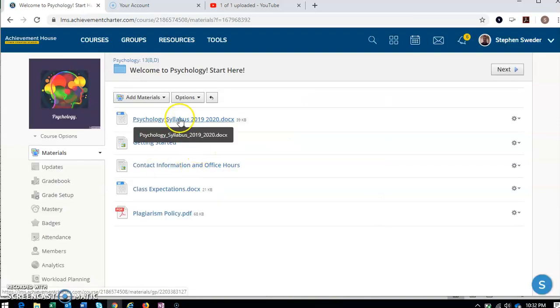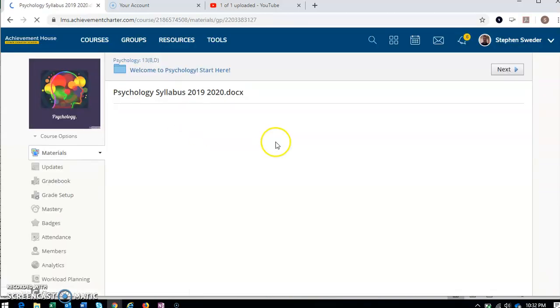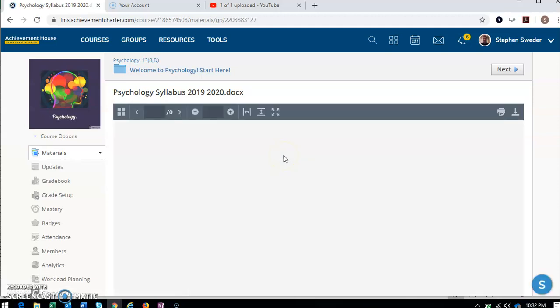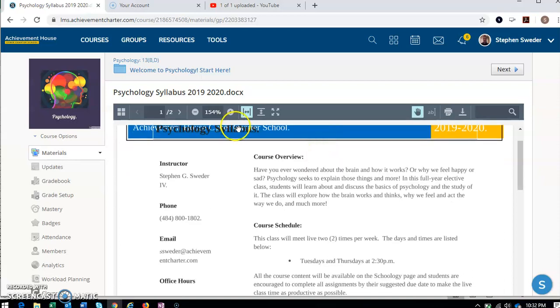You'll see our syllabus here, and some of these things might get switched around a little bit, but don't worry about that. So let's talk about what we're going to be talking about this year in psychology, even though you probably have somewhat of an idea. We're going to be talking mainly about how the brain works, why we feel happy or sad, and we're going to be taking a look at the basics of psychology, and the study of it. We're also going to be talking about how the brain works and thinks, why we feel and act the way we do, and many, many other things as well.